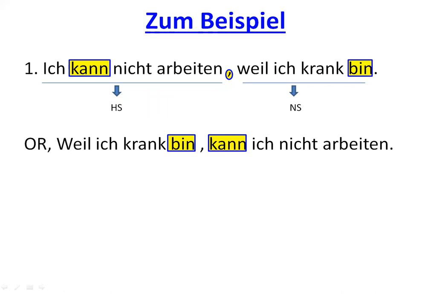Like I told you earlier, you can also begin a sentence with the Nebensatz. So when you're beginning a sentence with the Nebensatz, you write the Nebensatz as such: Weil ich krank bin. Then you put a comma. Then you write the verb of the Hauptsatz first, and then you write the remaining part of the Hauptsatz. So the sentence will be: Weil ich krank bin, kann ich nicht arbeiten.